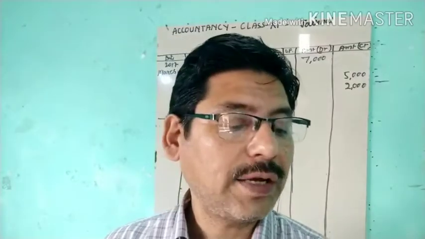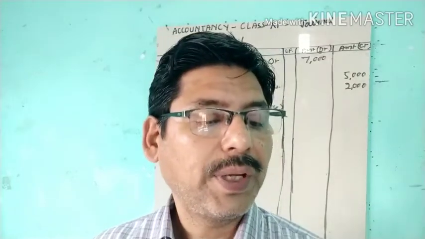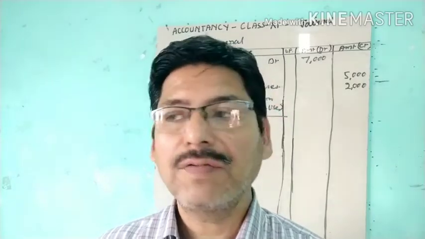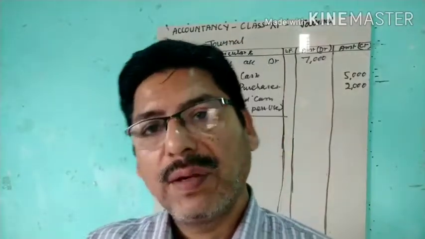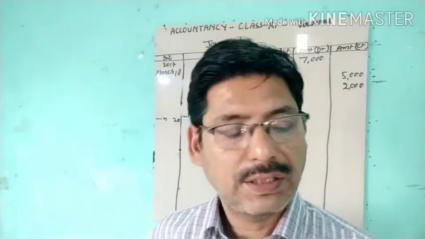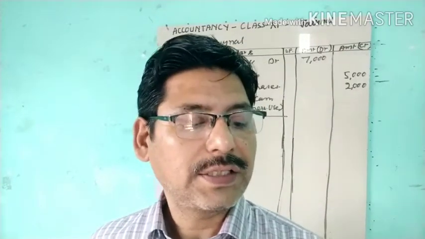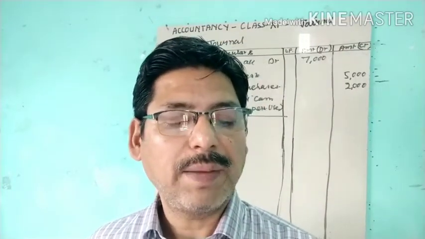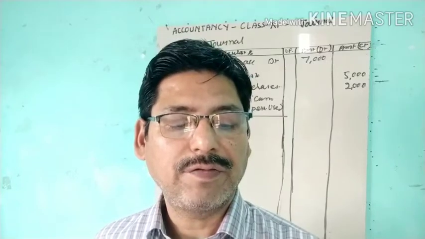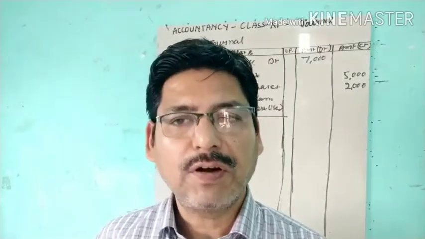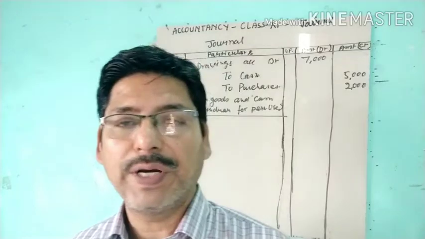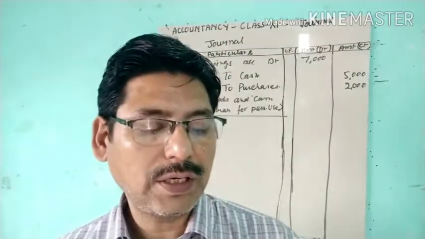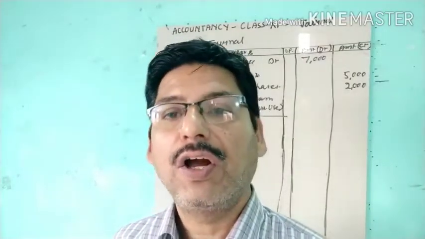So what are those items? Those items are safe, 15,000. Safe means for keeping books and other things. Then safe of 15,000, filing cabinet of 5,000, typewriter for 12,000. These all are of the office use. This is office equipment. So these all we can show in office equipment.